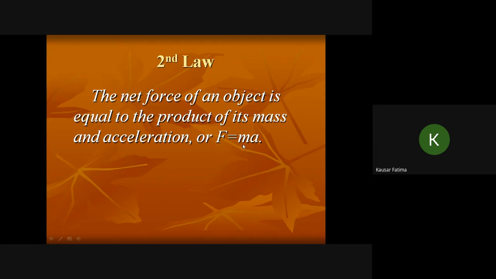In the same way, if you want to produce the same acceleration on bodies of different masses, suppose a body of mass 1 kilogram and 1 newton force will accelerate it by 1 meter per second square. If you want to keep the acceleration constant and the body's mass is 2 kilogram, then you need to increase the force to 2 newton, and for a body of mass 3 kilogram, to produce an acceleration of 1 meter per second square, you have to apply a force of 3 newton. So F is also directly proportional to m, provided a remains constant.